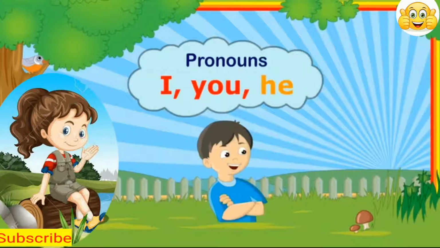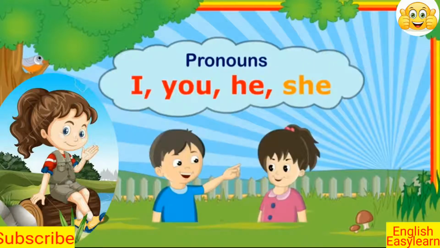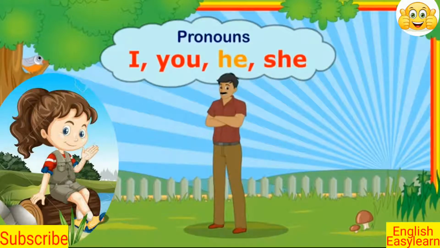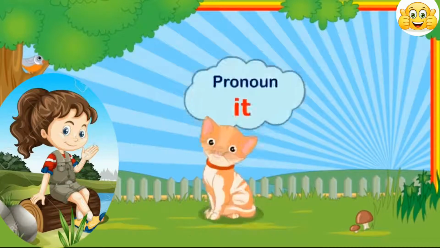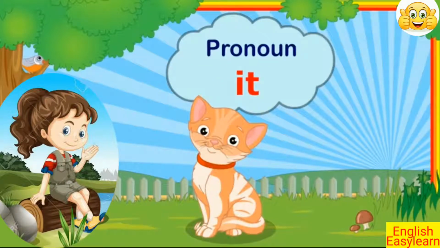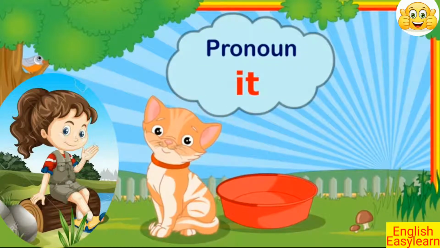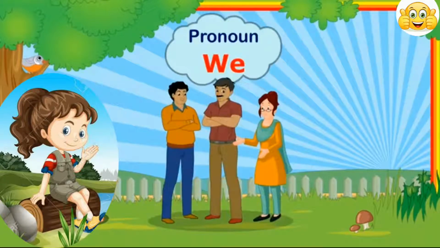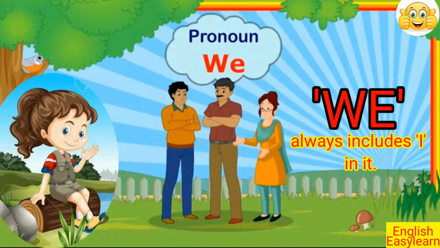I, you, he, she are used for one person. It is used for an animal or things. We is used for more than one person.